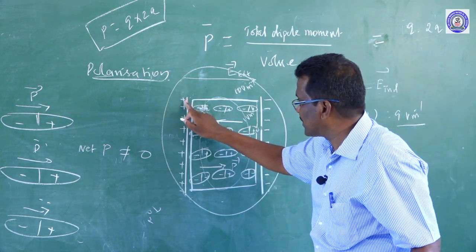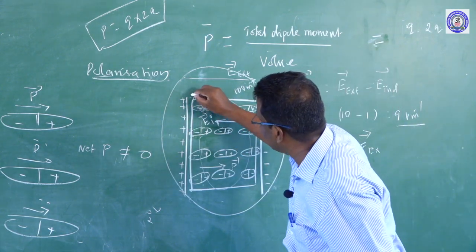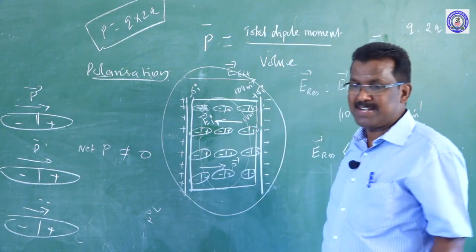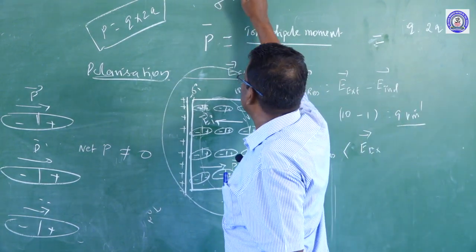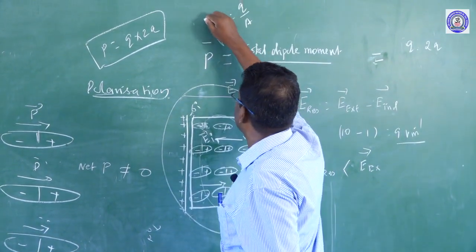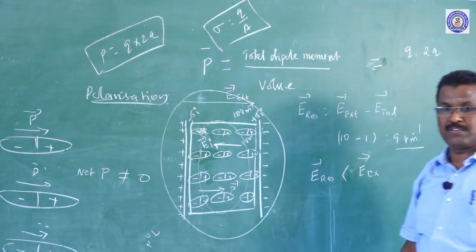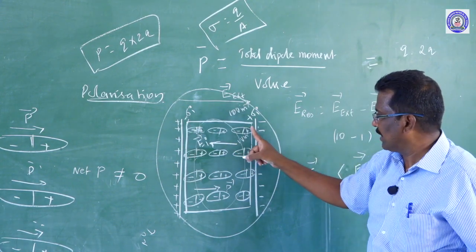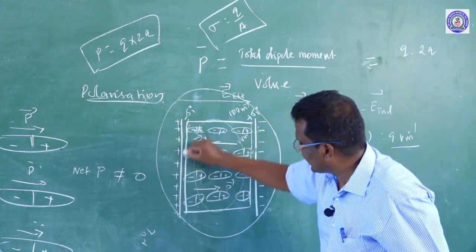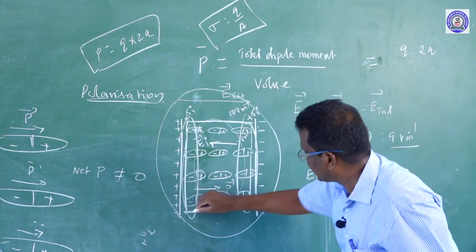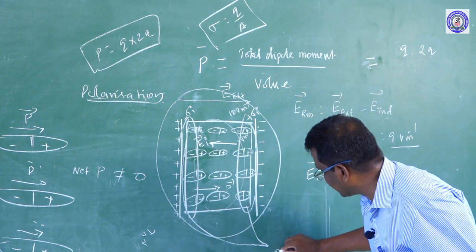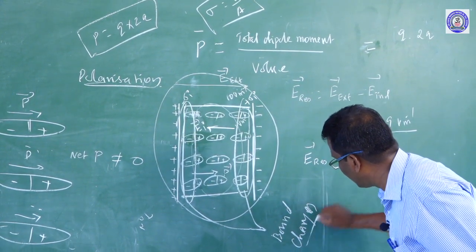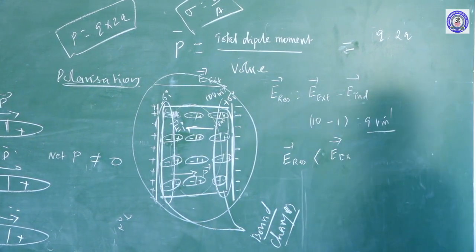Only the negative charges and the positive charges exist on the other side of the plate. So, this is the positive plate, the negative plate, but here exists negative sigma I and positive sigma I. What is sigma? Sigma is the surface charge density, charge per unit area. So, negative charge density acts on one side and positive charge density on the other. These charges are called bound charges.